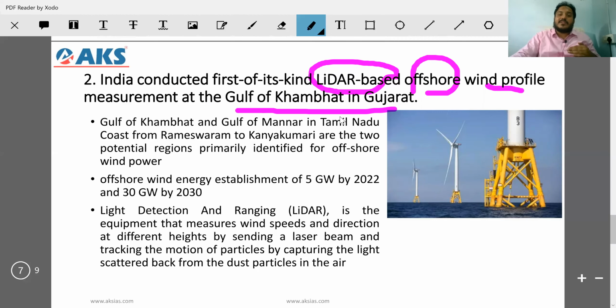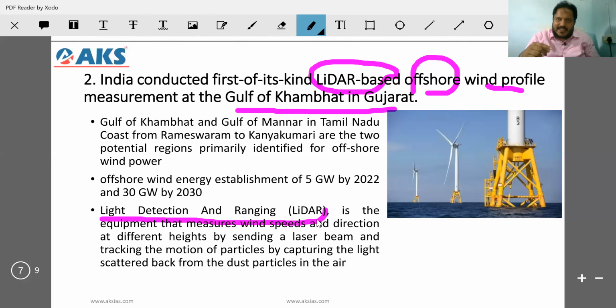We have been doing it, but this is the first time we used LIDAR. LIDAR stands for light detection and ranging. Basically, it's an equipment that measures the wind speed and direction at heights by using laser beams, and they track the motion of the particles. Why offshore? It is an easy, economical, renewable resource of energy. Wind energy on the sea would make a lot of difference, although it would damage the marine ecosystem.